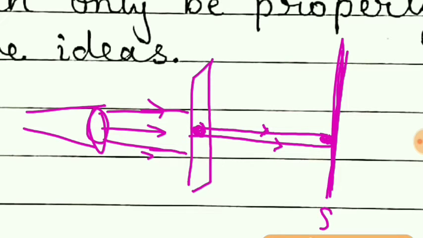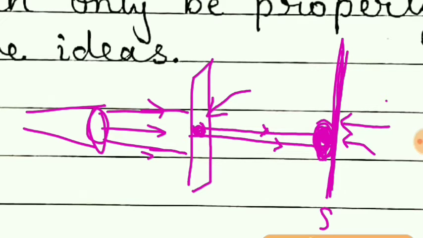So here at this point, the size of this light falling on the screen should be equal to that of this aperture. But in actual case, when we observe on this screen, we will find this much region having light or more.